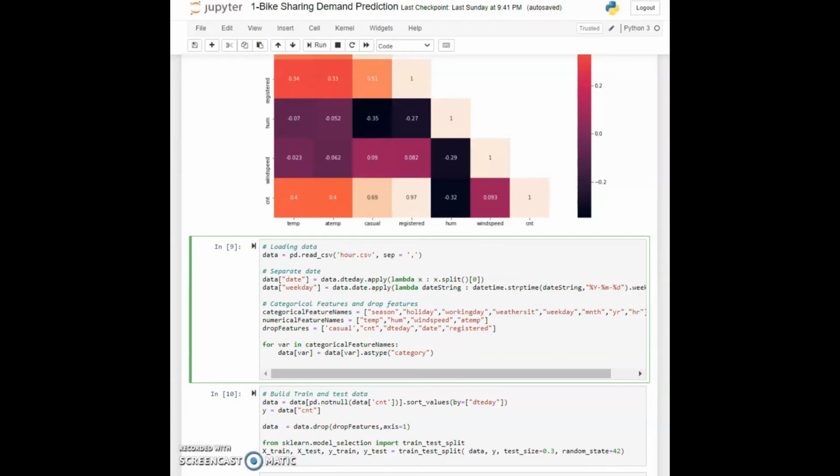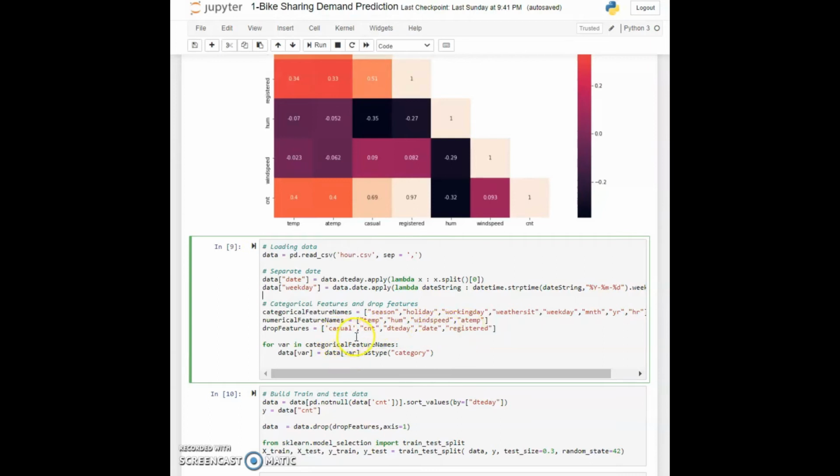And we will remove count as well, because the count is something that we want to train our model on. And we will modify this date time a little bit, because I would like it to be in proper data type. So first, let's separate the date, and then I've created a new column called date and weekday. And now let's create categorical features, and let's define which of the features we are going to remove. So here it is. Our categorical features include season, holiday, weather, weekday, etc. And then in our numerical features we have temperature, humidity, wind speed, etc.